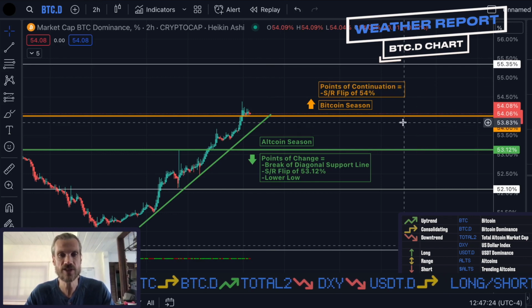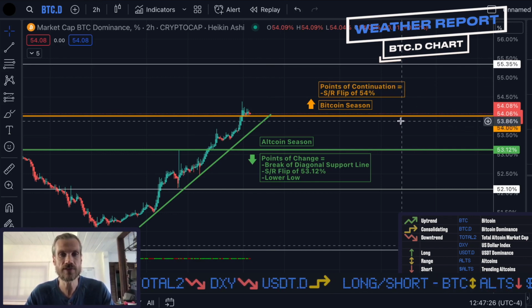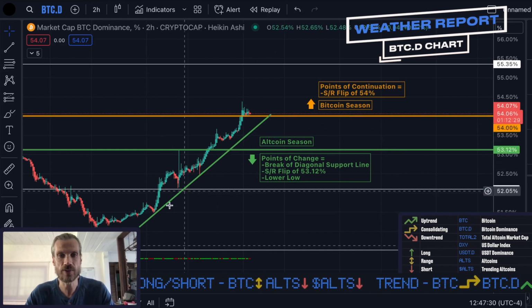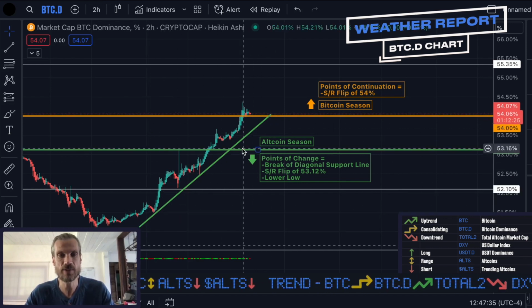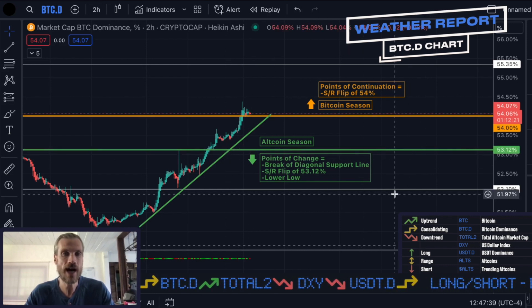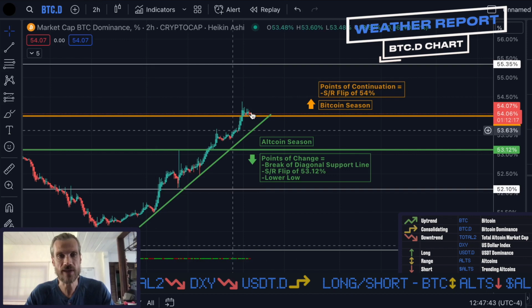If you're thinking of entering a trade, you may want to wait for a point of change to occur, which would be a breakdown of this diagonal support line, or a successful SR flip returning this support line to resistance at 53.12, and of course, basically a lower low in this movement.